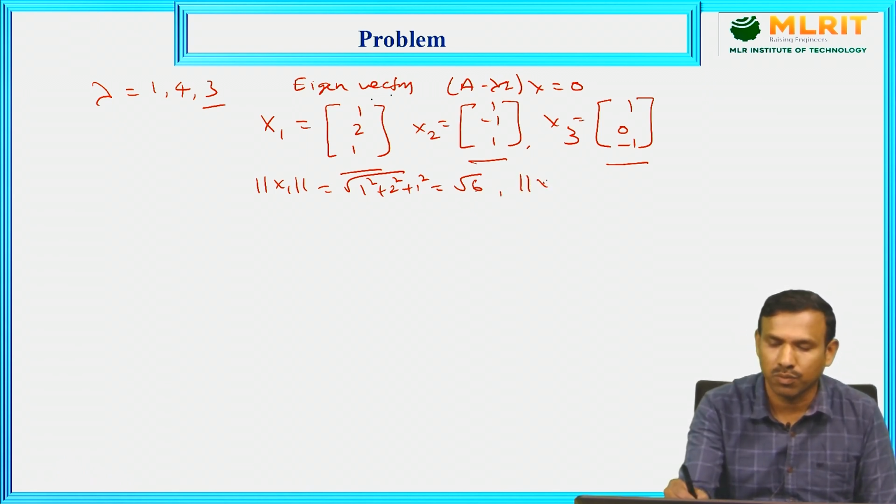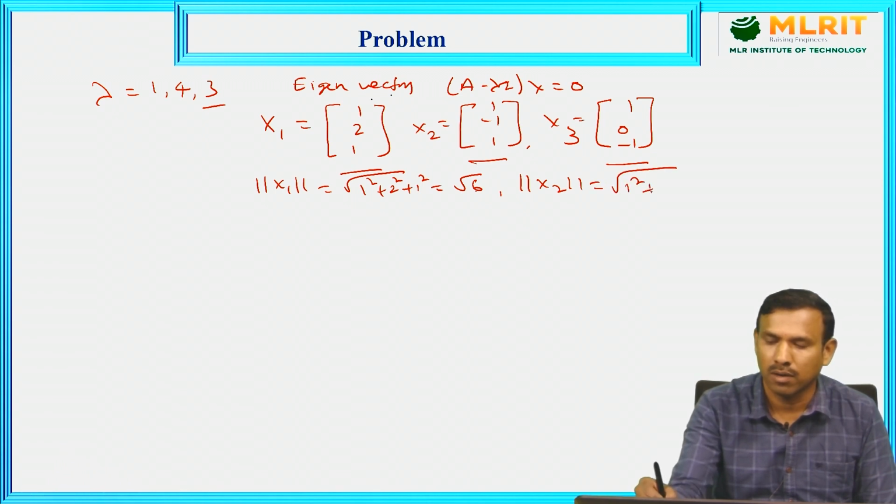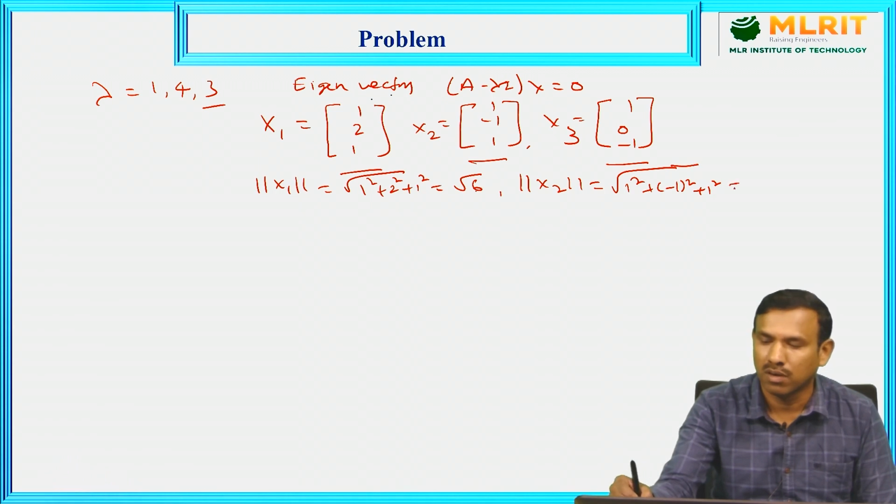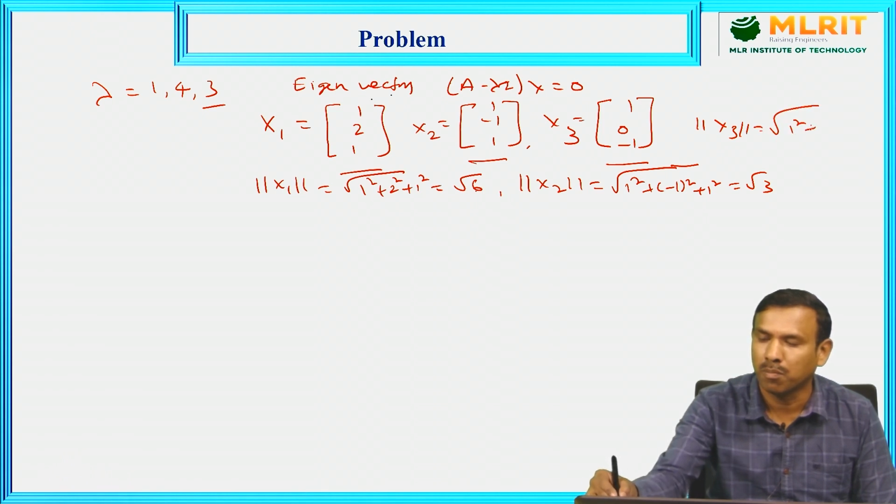Norm of x2 is under root 1 square plus minus 1 square plus 1 square, which is root 3. And the norm of the third eigenvector is under root 1 square plus 0 square plus minus 1 square, which is root 2.